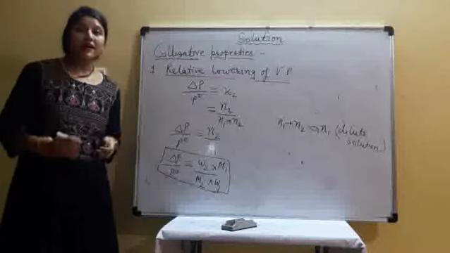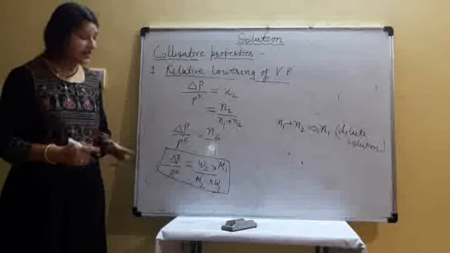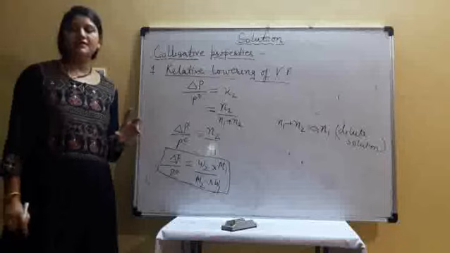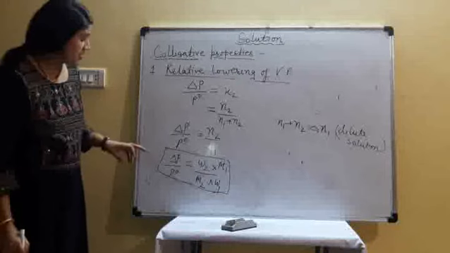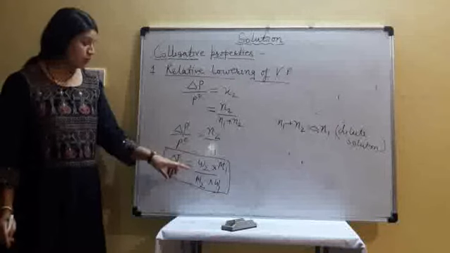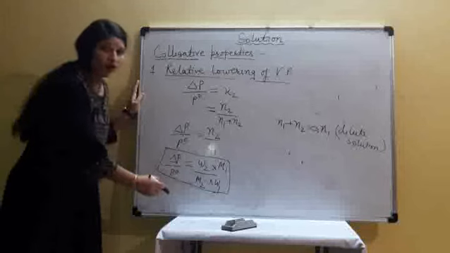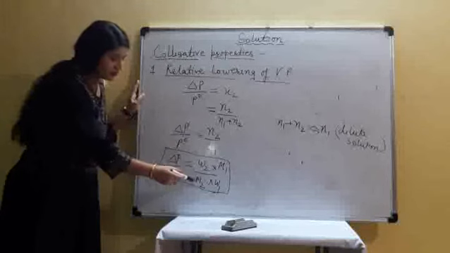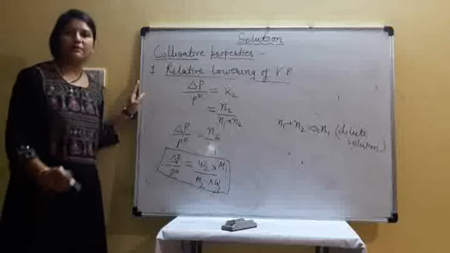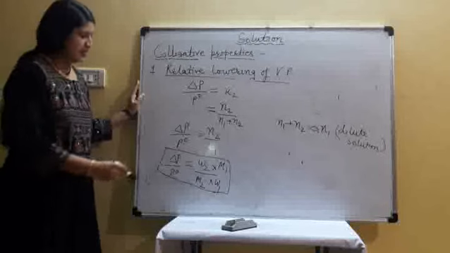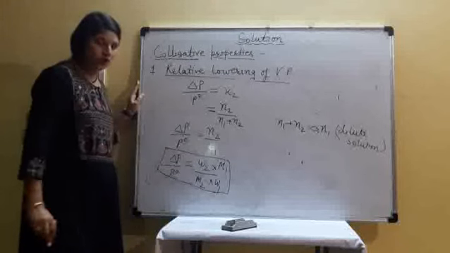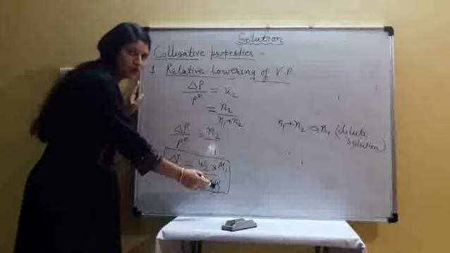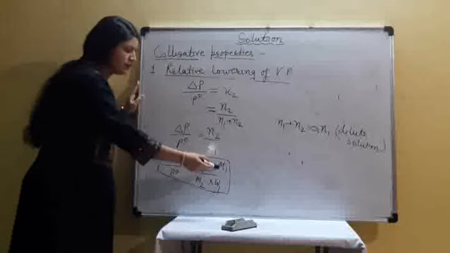Basically, what are the applications of colligative properties? We can calculate the molecular mass of the solute. Suppose we know the given mass and how much liquid we take, and we know the molar mass of this liquid.